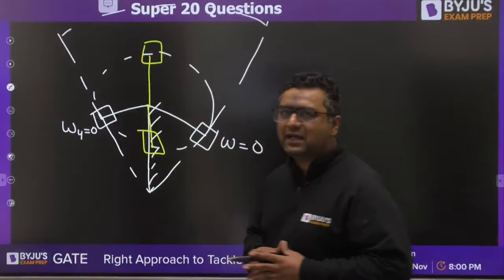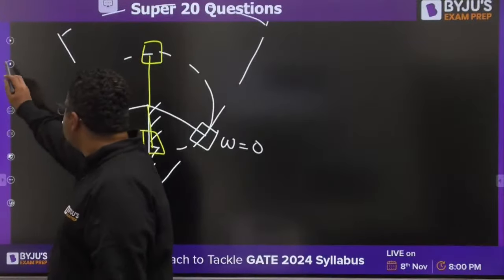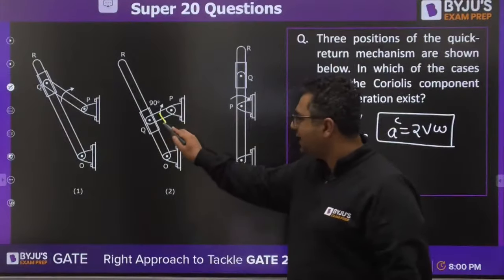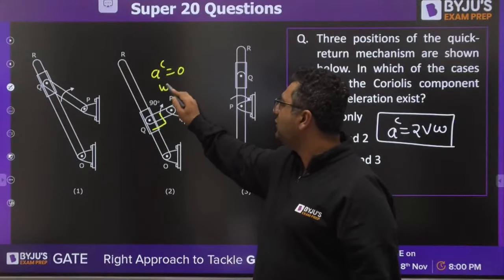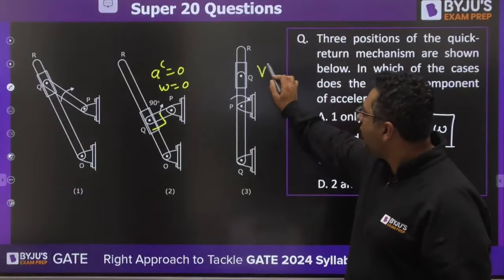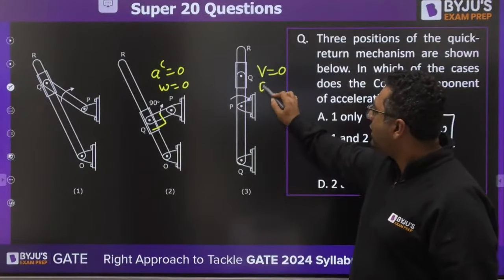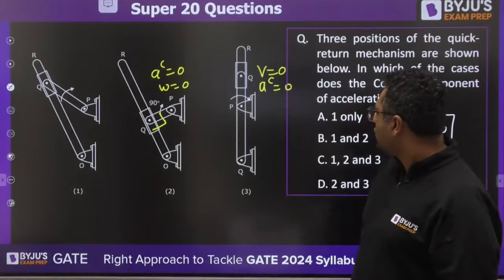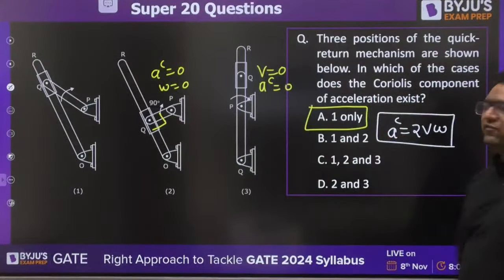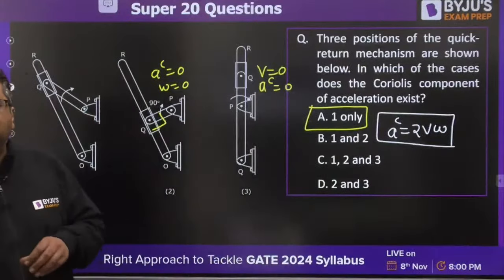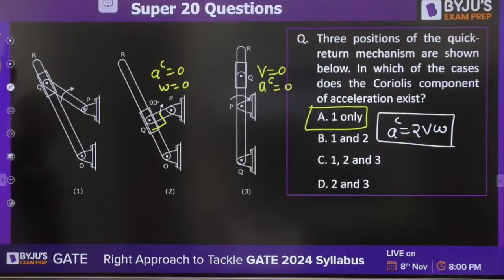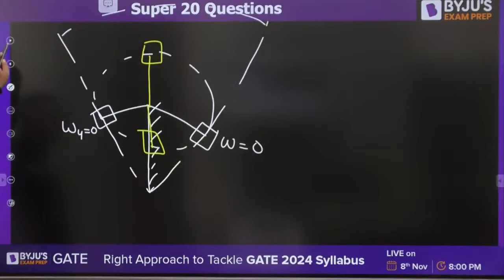Very good, Bhavya, Jabir, Vineet, Sri Arvind. So based on that, you can see here it is 90 degree. Here Coriolis will be 0 because omega is 0. Here the sliding velocity is 0, so Coriolis is 0. So Coriolis will exist only and only in the first case, in no other case. Very good, Bhavya, Jabir, Sri Arvind, Hania. You are wrong, Hania. Please correct it.